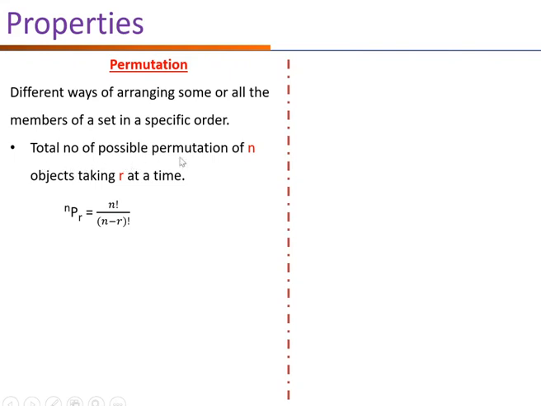If we take n objects, out of which we take r at a time, then the total number of possible permutations is denoted nPr, which can be written as n factorial upon n minus r factorial.